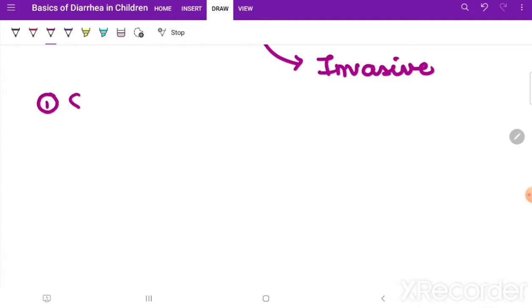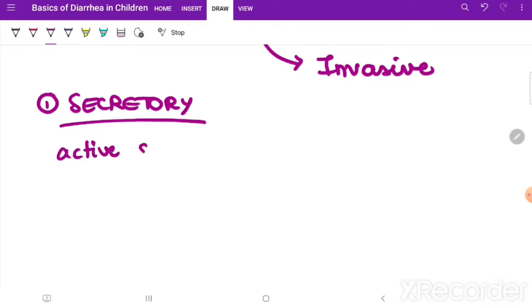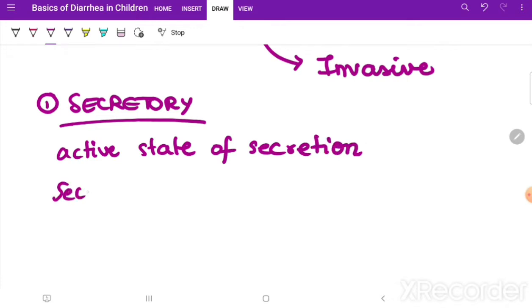Number one, secretory. So in secretory diarrhea, when does it occur? It occurs when there is a problem with the solute transport system of the intestinal epithelial cells, and they are in an active state of secretion. All the solute transport mechanisms are in an active state of secretion. It can be caused by a secretagogue.